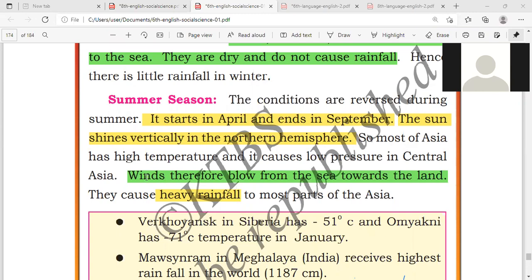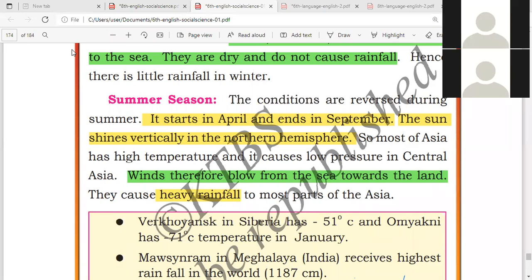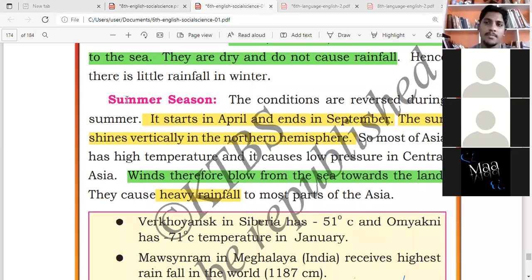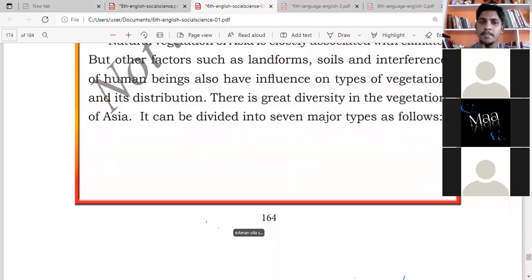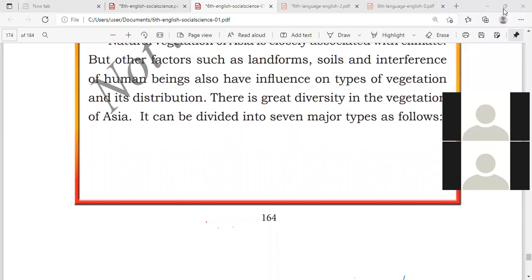Now this is one. Winds. I explained with an imaginary picture. Now, Shavas, you got it? Yes, sir. Okay, fine. Let's proceed with the next. So that's how the rain happens. So that is how the climate is in Asia.